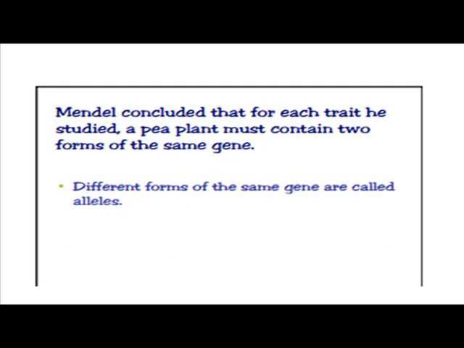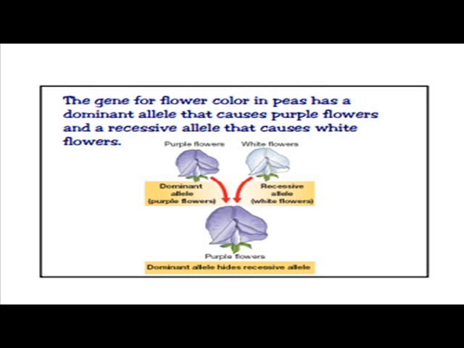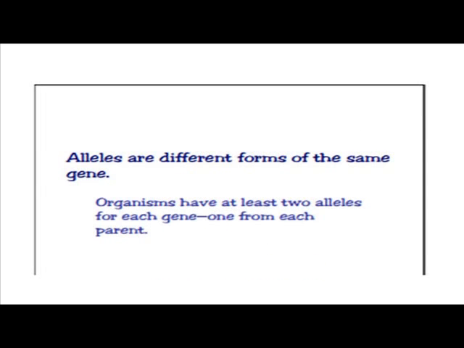Mendel concluded that for each trait he studied, a pea plant must contain two forms of the same gene. Different forms of the same gene are called alleles. The dominant allele is the form of the gene that when present covers up the appearance of the recessive allele. The recessive allele is the form of a gene that is hidden when the dominant allele is present. The gene for flower color in peas has a dominant allele that causes purple flowers and a recessive allele that causes white flowers. Alleles are different forms of the same gene.